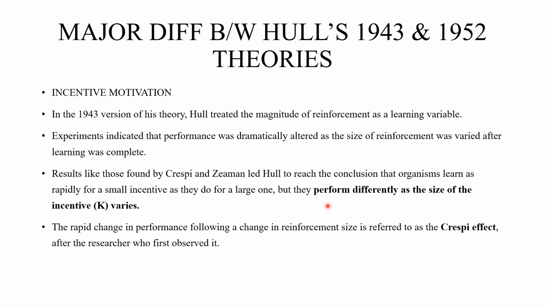My learning will happen even if it is a small amount or a bigger amount; the size of the reinforcement doesn't matter. But once I learn things, if you give me small money, I will perform accordingly. If you give bigger money, I will perform in another way. So people perform differently as the size of the incentive, which he denoted as K, varies.